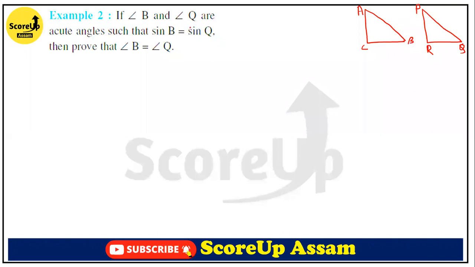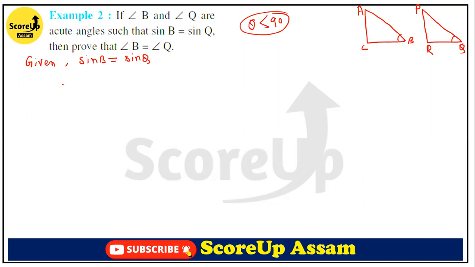It's clear. Okay. Now see, if angle B and angle Q are acute angles. Acute angles means what? Angle less than 90 degrees. Any angle less than 90 degrees is called an acute angle, right? If angle B and angle Q are acute angles such that sin B is equal to sin Q, then prove that angle B is equal to angle Q. Okay, we shall prove it. So what is given? We shall write. Given that sin B is equal to sin Q. This is what is given. So we need to prove that angle B is equal to angle Q.